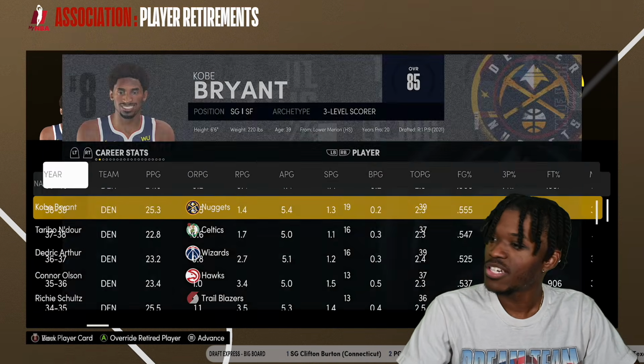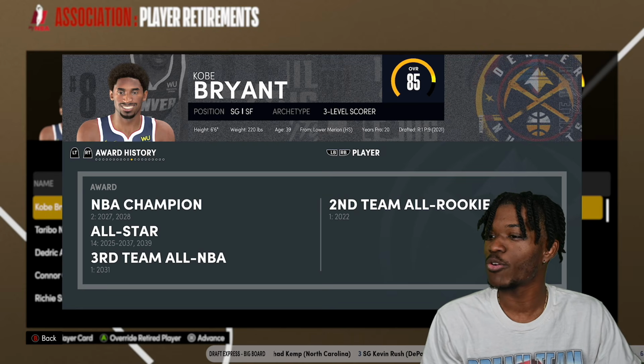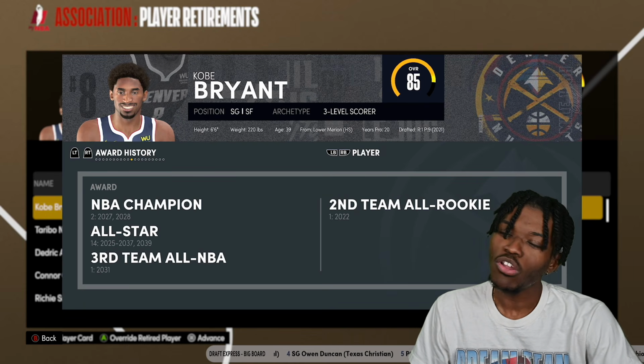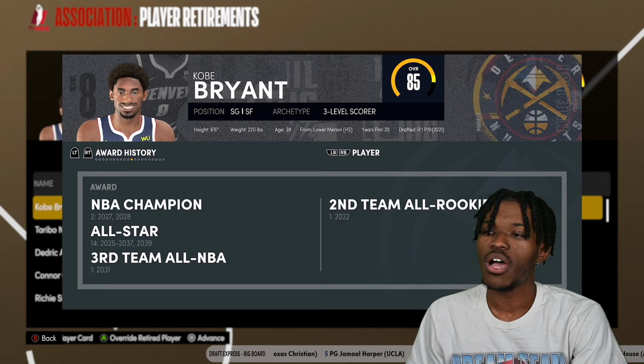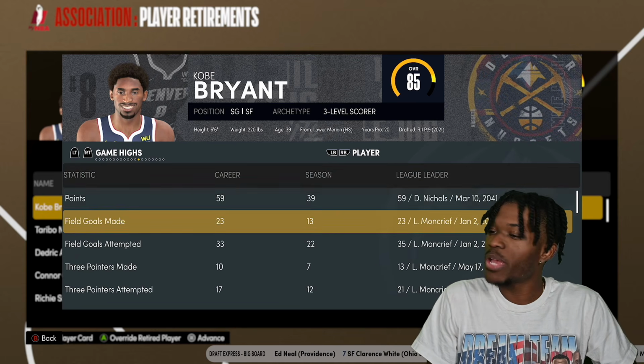Kobe retires. He averaged 20 in his very last season, so he was still getting buckets until his NBA career ended. He was a 2-time champion, 14-time All-Star. Only made 1 All-NBA team. But he was always in the All-Star game, and he won 2 championships. So, shout out to Kobe, man.